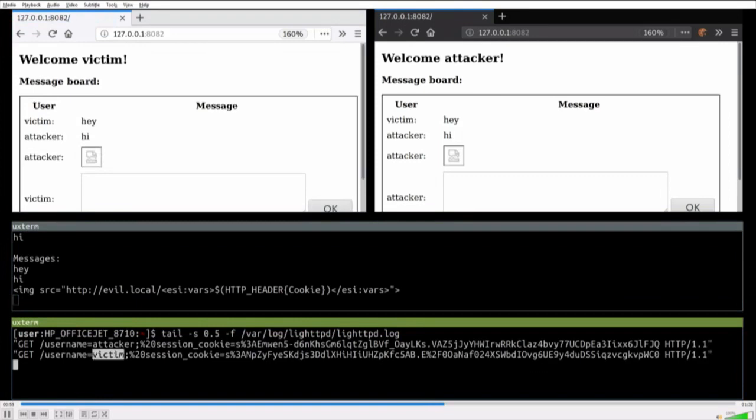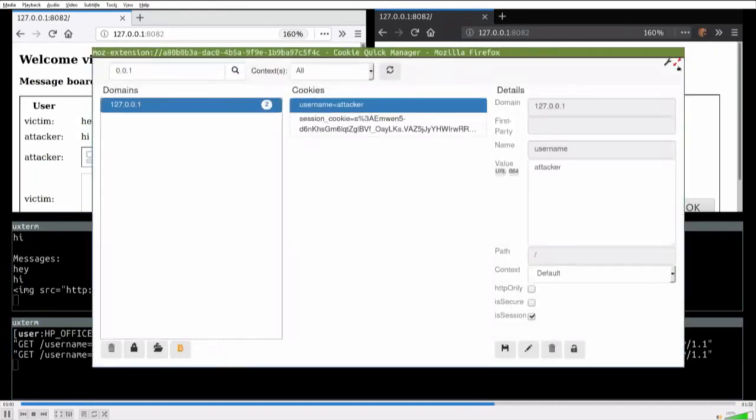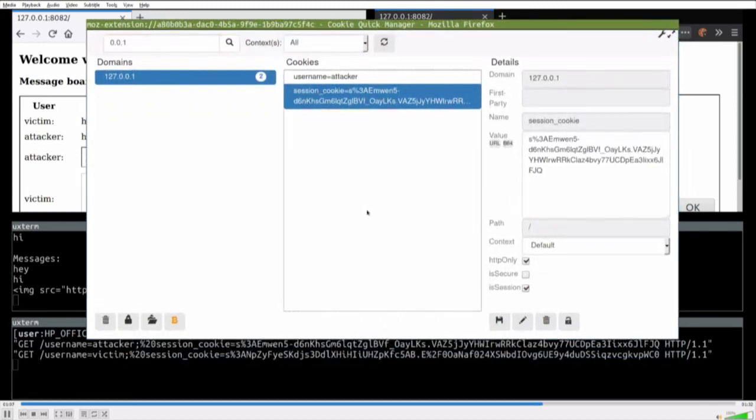And as you can see, the session cookie appears, so we just stole their HTTP-only cookie. We're able to take over their session completely and become that user. So we're going to look at the session cookie. We confirm that it's HTTP-only. We're going to replace our own value with the one that we just stole through ESI injection.